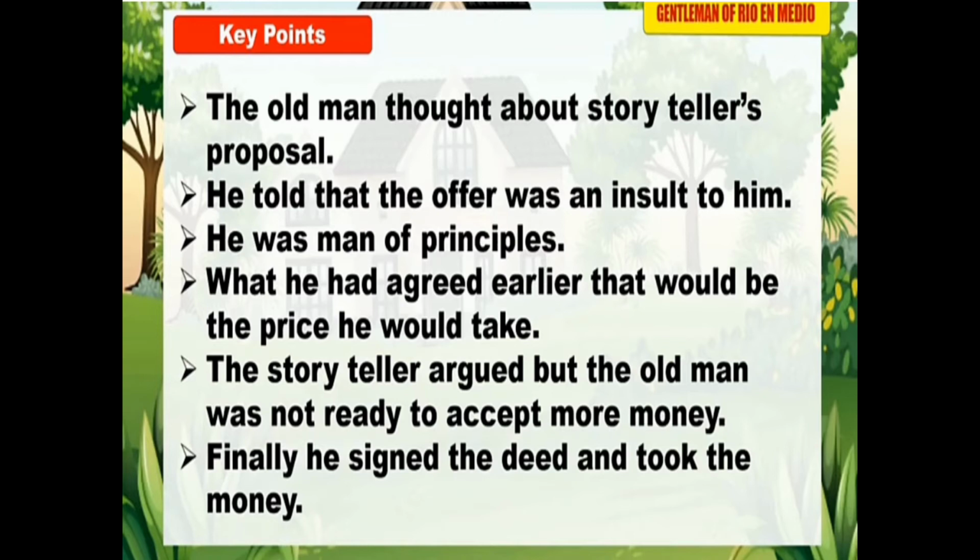But Don Anselmo was a man of principles. He did not want to take that extra amount. Don Anselmo told the storyteller and the Americans that he would take the price he had agreed earlier. The storyteller argued, but the old man was not ready to accept more money. Finally, he signed the deed and took the money which he had agreed earlier.